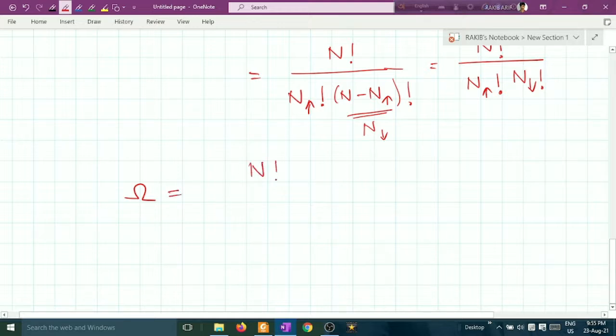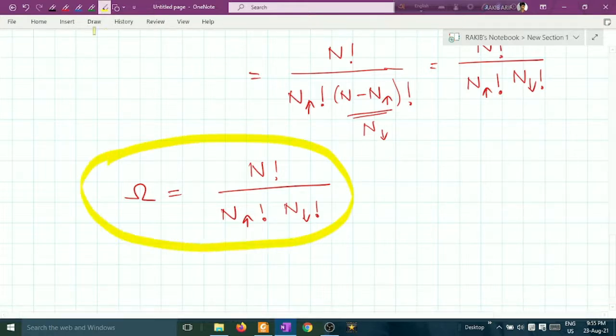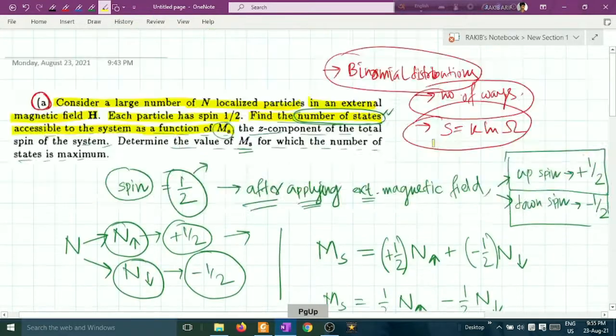These are the internal arrangements of the microstates. These are called states or microstates, or the number of ways. You can call any one of them. This is the first question, I think, the first part of our question: calculate the number of states. The number of states is the possible internal arrangements of the system, that is the number of microstates. In the lecture on microstates and macrostates, I have given an idea of why microstates are called the internal arrangement. So from this, ms is the z component of the total spin.